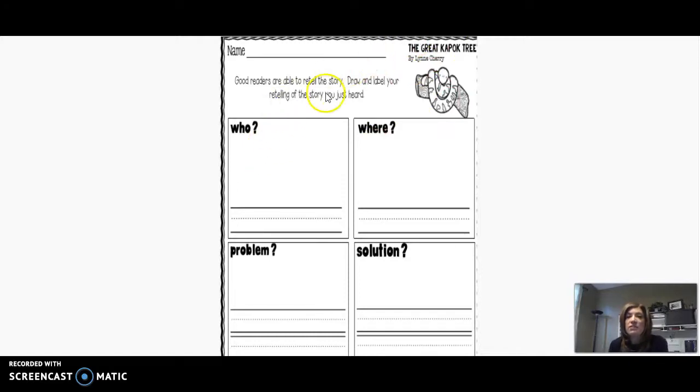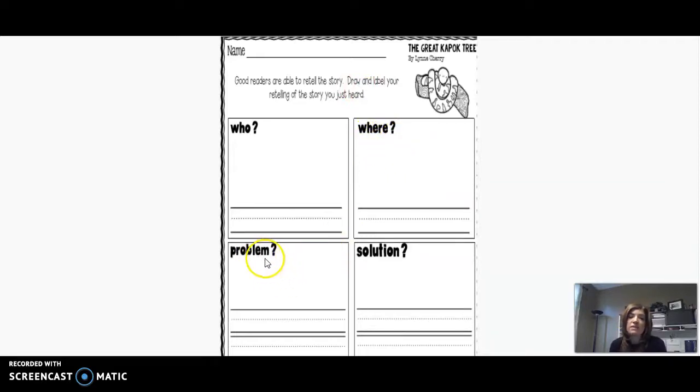What we're going to do, the directions say, is draw and label our retelling of the story. Here for who, in this white space, you are going to draw the who of the story, the characters. And on the lines here, in your very neat handwriting, you will label those characters with their names from the story. Then in the where box, this is our setting. You're going to draw the setting. And then here on the lines, in your very neat handwriting, you are going to use words to tell me about that setting that you just drew.